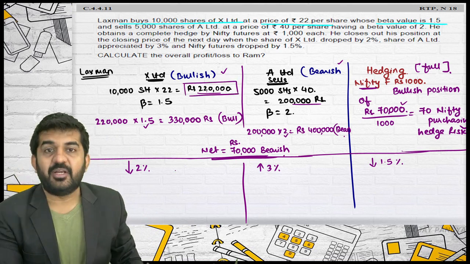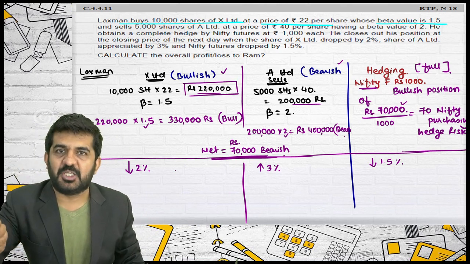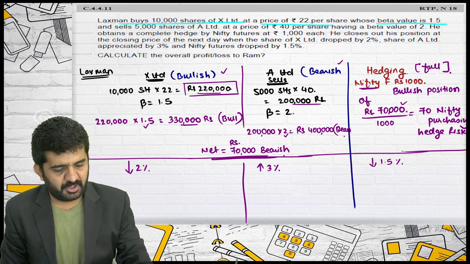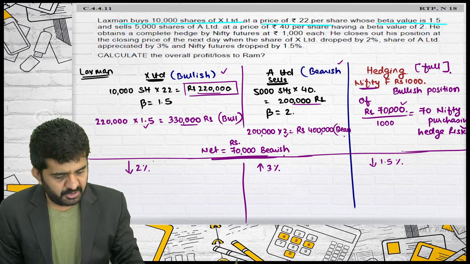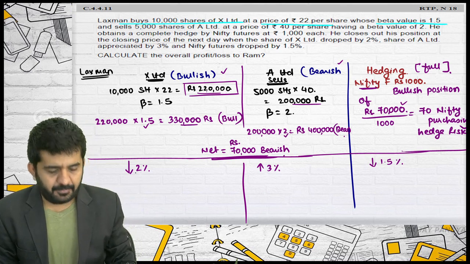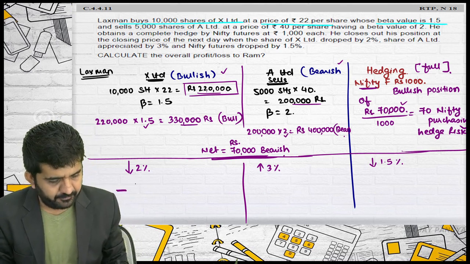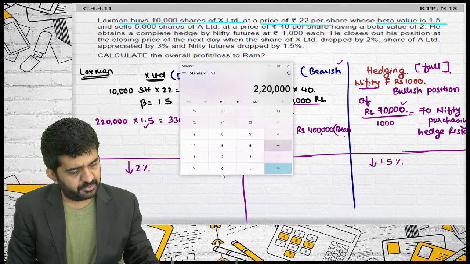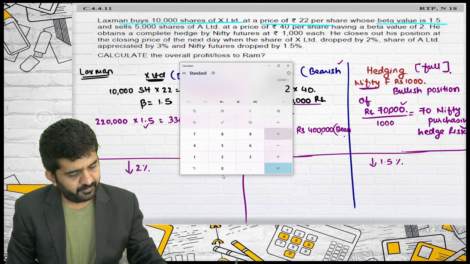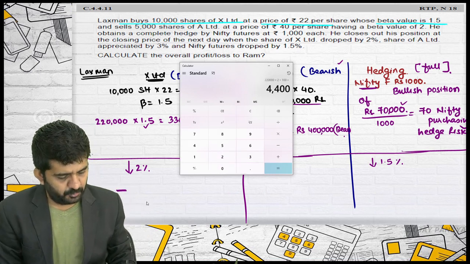Rupees 2 lakh. Now I need to see what was my price of security and not my risk exposure. Is it all? 2,20,000. I was bullish or bearish? Bullish. Market is bullish or bearish? Bearish. I will be losing money. How much? 2,20,000 into 2%. It is 4,400.